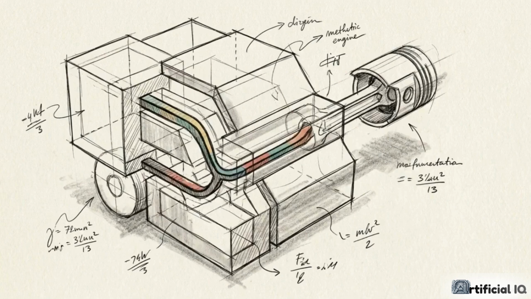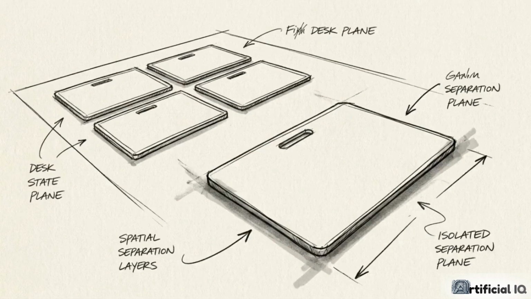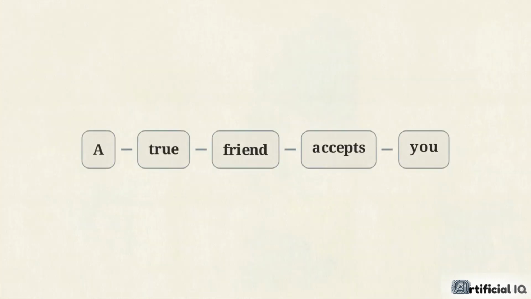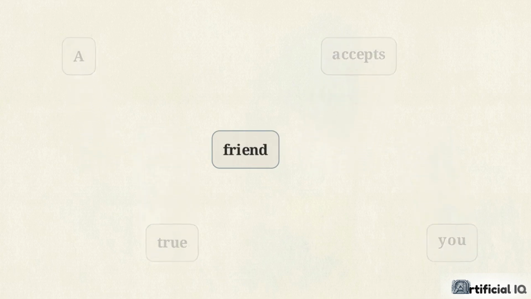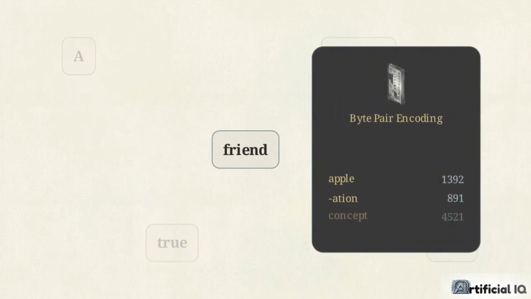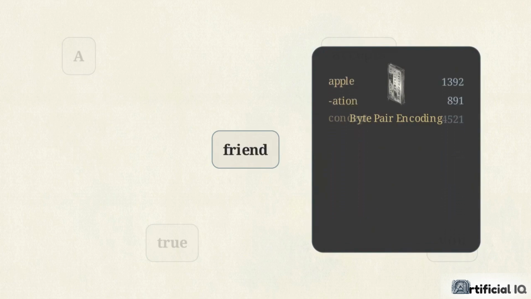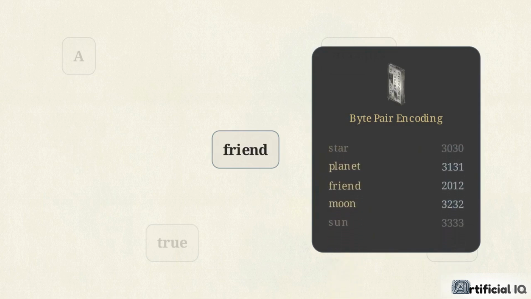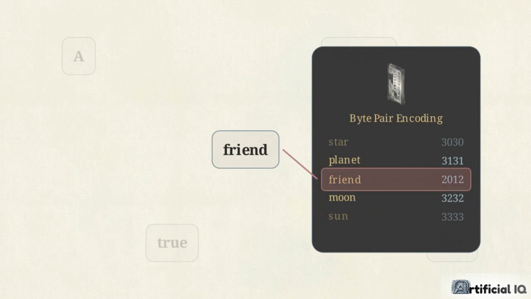This architecture functions as a structured discrete to continuous to discrete mathematical pipeline. The very first processing step is isolation. The model strips the input string of its sentence structure, treating every individual word as a fully independent entity. This is a byte-pair encoding lookup table, a static 50,000-entry dictionary where the model matches characters, subwords, and full words to unique integer values. Here, our target word friend is permanently mapped to a specific integer ID. In this model's vocabulary, that ID is 2012.